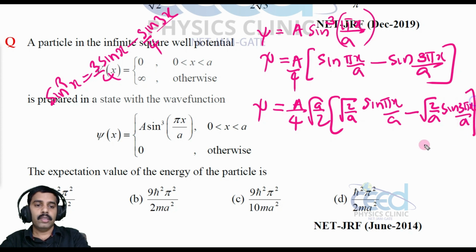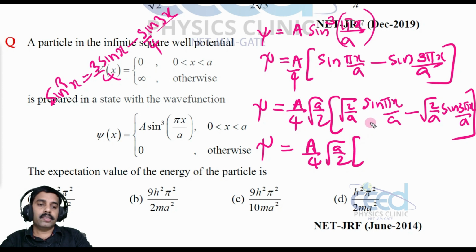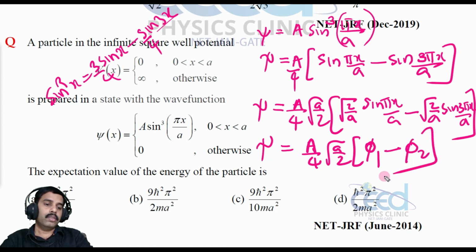Alright. Now look into this. This wave function is in the standard format. That is psi equal to a by 4 root a by 2 into, this is the first wave function, sine n pi x by a with n equal to 1, so this is psi 1, minus, sorry, psi 3, because 3 pi x by a.